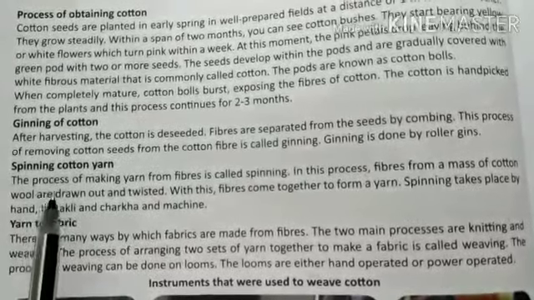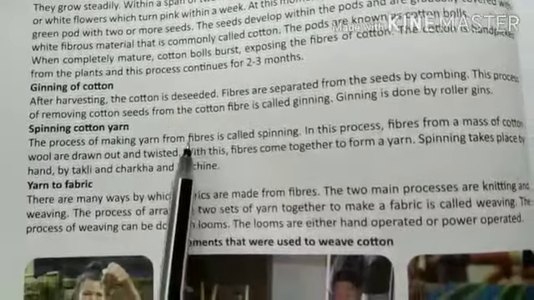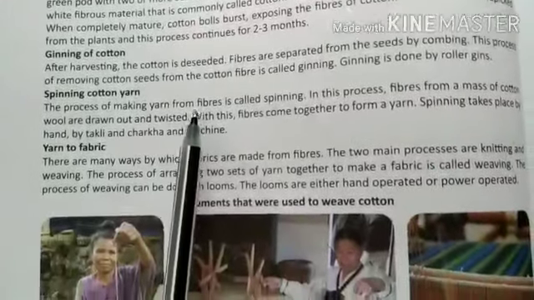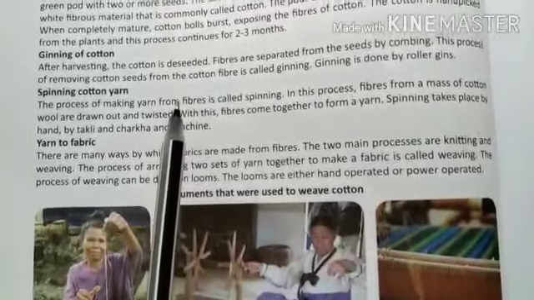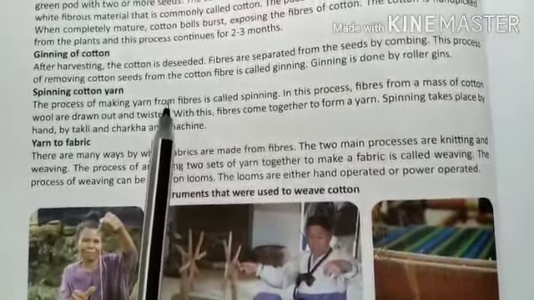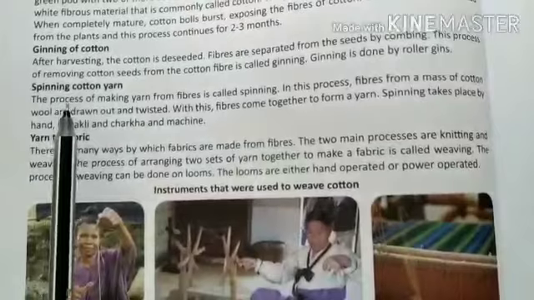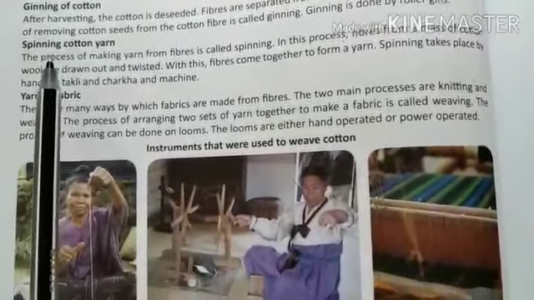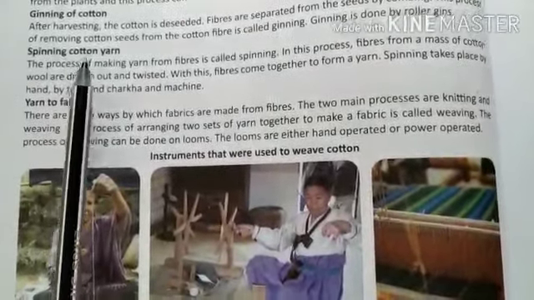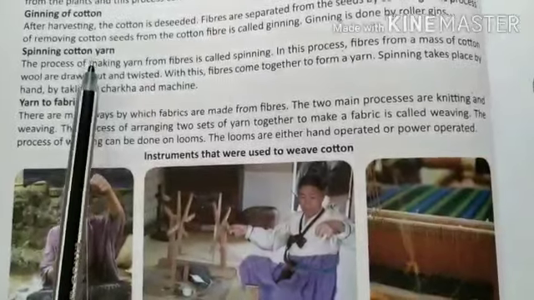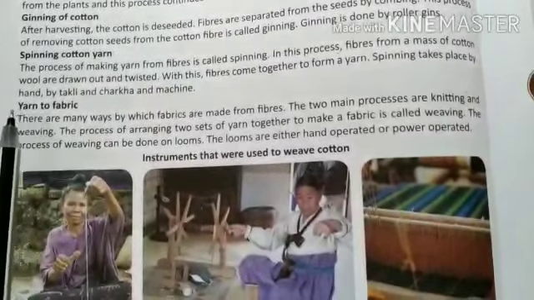Spinning is a process in which yarns are made from the fibers. Spinning is necessary because it provides strength to the fibers to withstand stress, and it makes the cloth durable. Spinning is done after ginning. Here the fibers are all joined together, twisted, and then formed into a thread which we commonly call yarn. The last step is yarn to fabric.